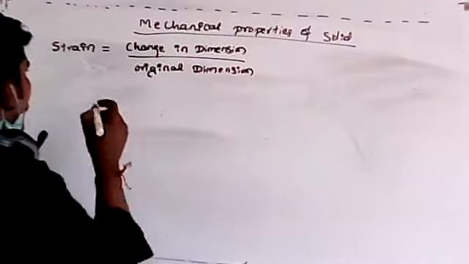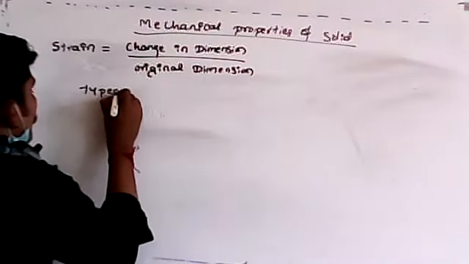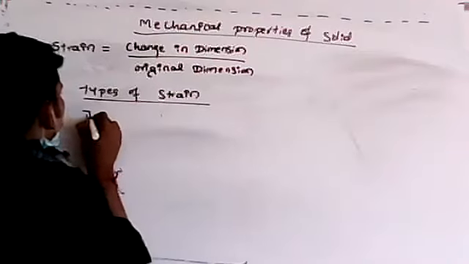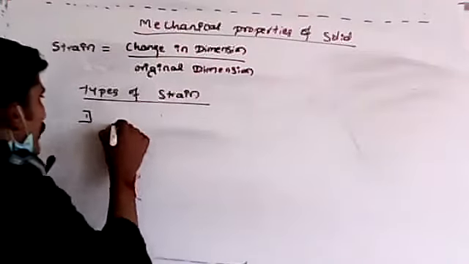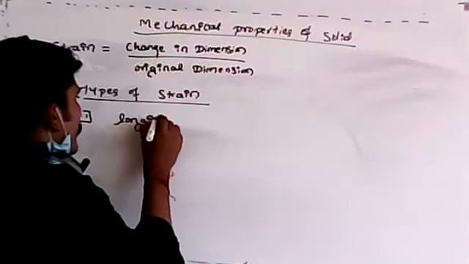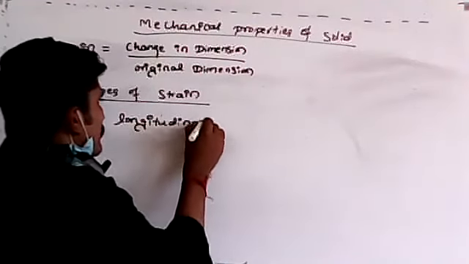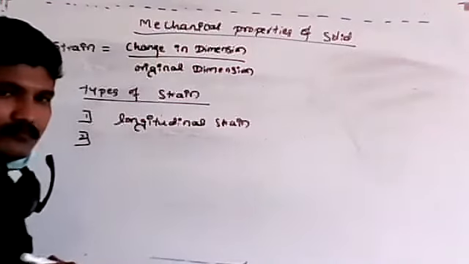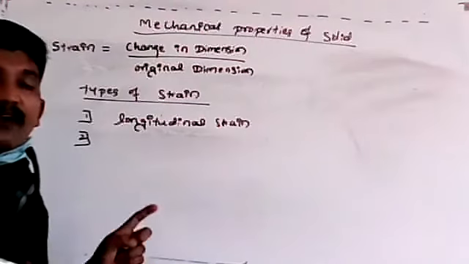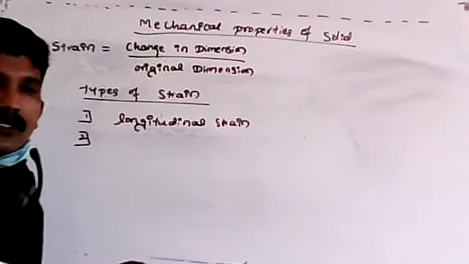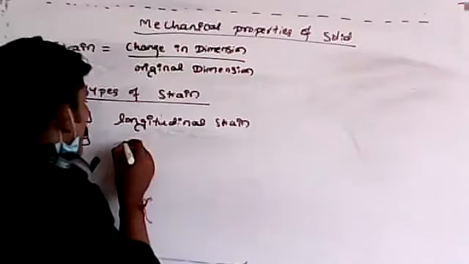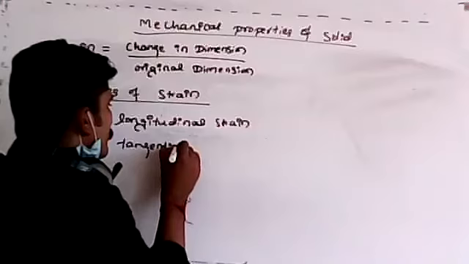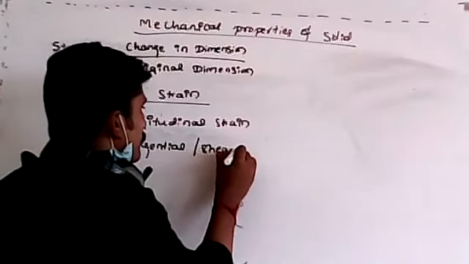Then types of strain. Remember, we studied different types of strain. The first one, very important, is longitudinal strain. And one more, anyone? Tangential or shearing strain.